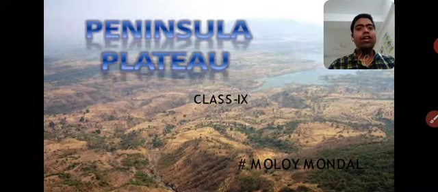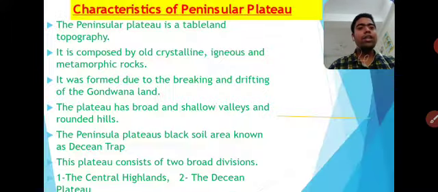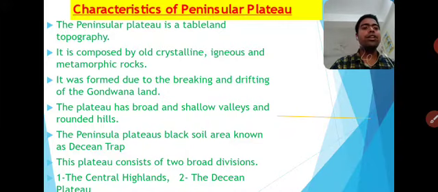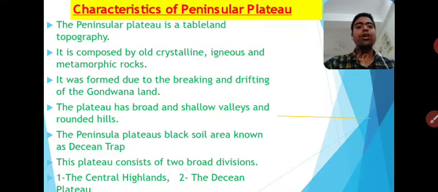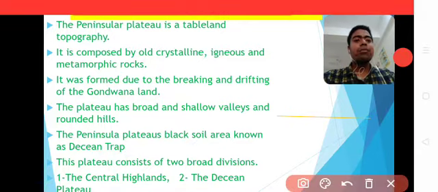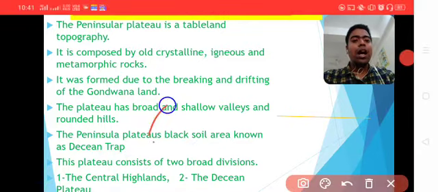So, what is the meaning of peninsular? Peninsular means a land mass which has three sides covered with water. That area is known as peninsular. In our country's peninsular, the first characteristic is that the peninsular plateau is a tableland topography. Tableland topography means this plateau is not a plain, not a mountain, but an undulating type of topography.